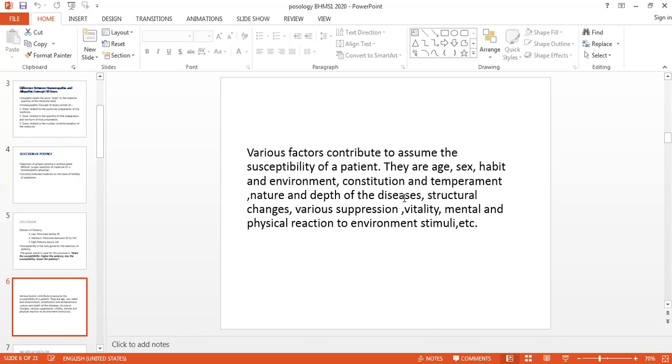In the acute diseases, where there are no structural changes, the susceptibility of the patient is higher. The symptoms come rapidly and go rapidly. They have a fixed duration. For example, influenza or the simple cough and cold. So they require the higher potency.